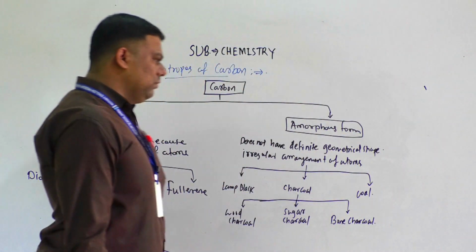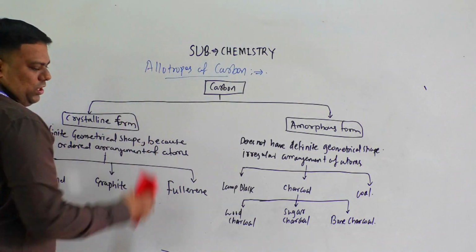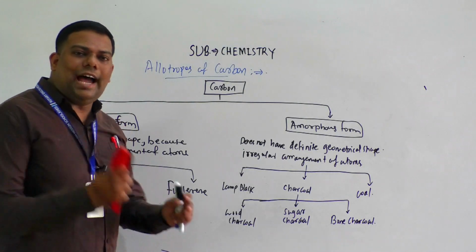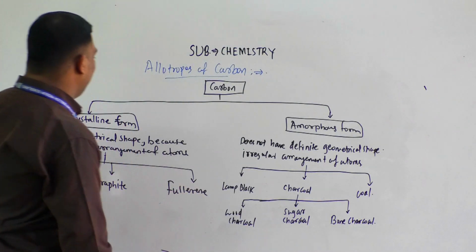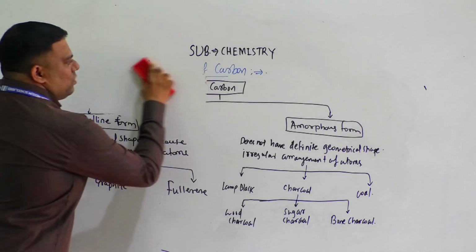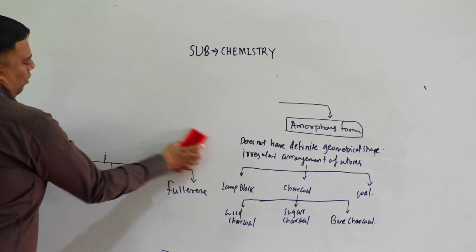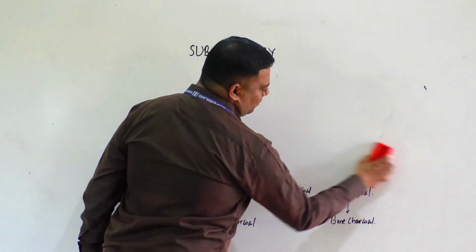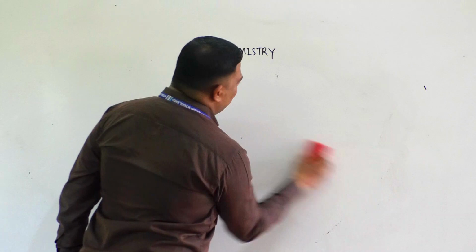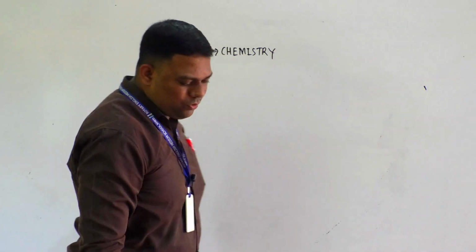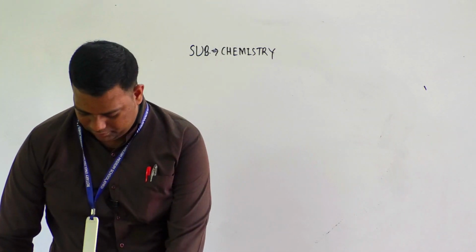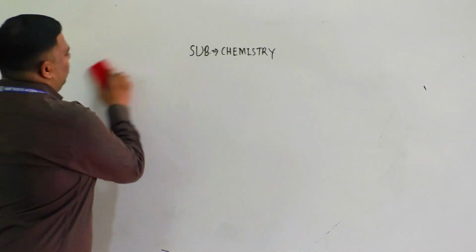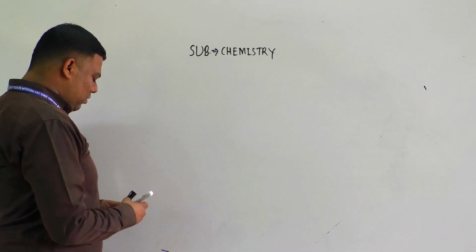Now it's time to discuss briefly the structure of diamond. First, whatever our allotropic forms of carbon, we will discuss them now. Concentrate on this. First we will discuss the structure of diamond.